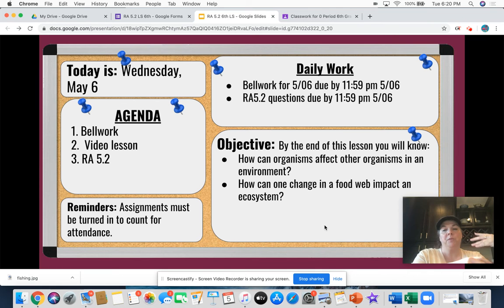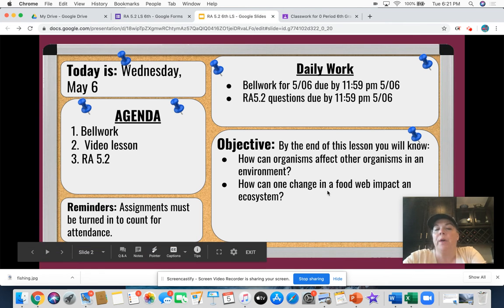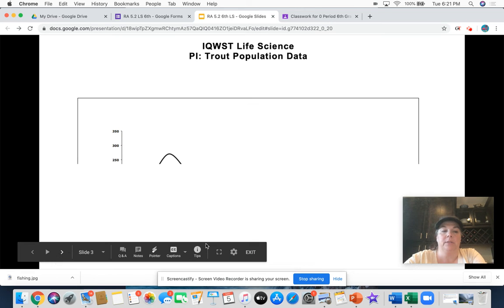But a food web includes all the things that eat the grass: the deer, the chickens, the birds, believe it or not, birds do eat grass, the cow, the sheep. What about wild animals that are doing that? So the deer. And then you have all the things that interact with those things. It's all tangled up like a web, which is much more realistic. So how can one change in a food web impact an ecosystem?